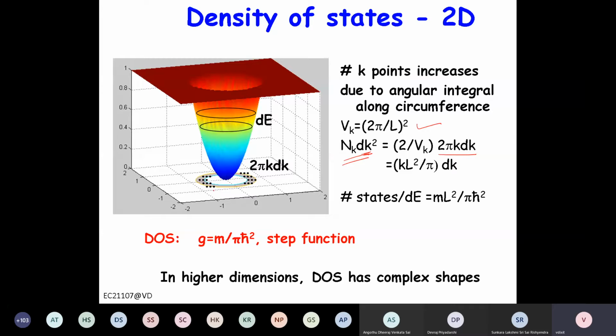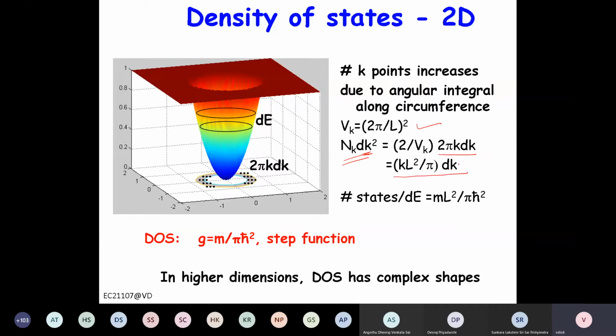If you take an annular region, the area of this annular region is 2 pi k dk, and the volume of each unit is Vk. And each state can have 2 electrons, spin up, spin down. So 2 by Vk times 2 pi k dk, and then if you write it as (2 pi by L) square, then 2 pi cancel. So it is basically k L square by pi dk, right?